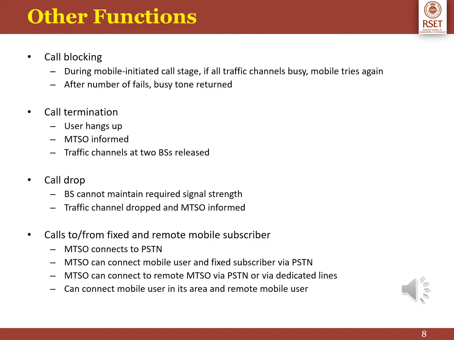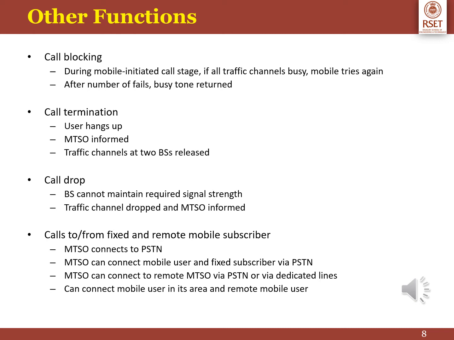Other functions of the MTSO include, first, call blocking. During the mobile initiator stage, suppose all the channels are busy, then the mobile tries to get a new channel. If it fails, a busy tone will be returned.